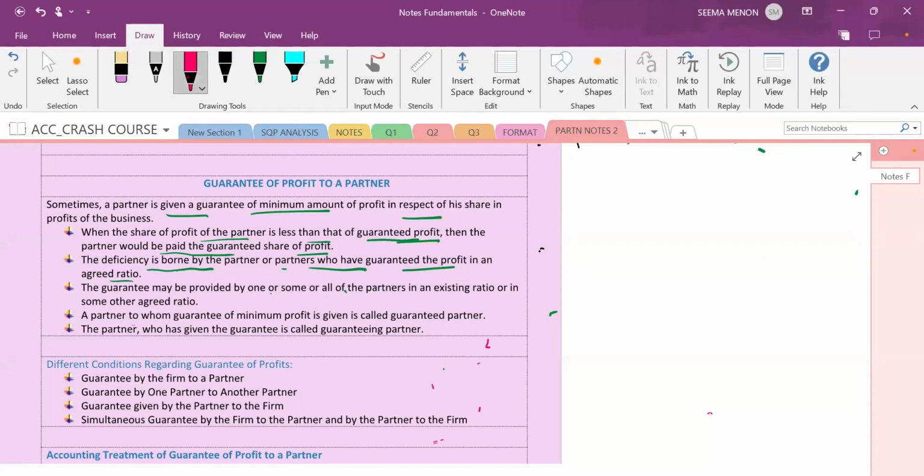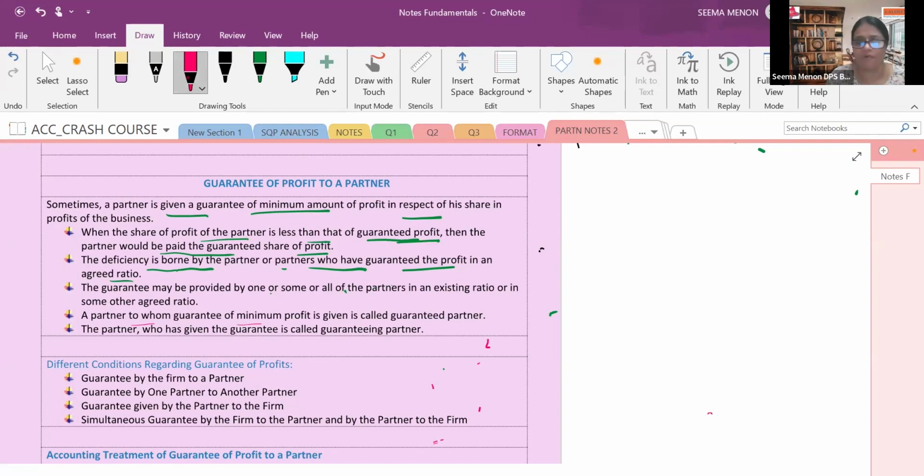Now, a partner to whom a guarantee of minimum profit is to be given is called a guaranteed partner. In my example, ABC, how much did they get? A got 6,000, B got 6,000, C actually got 3,000, but the guaranteed profit was 4,000.